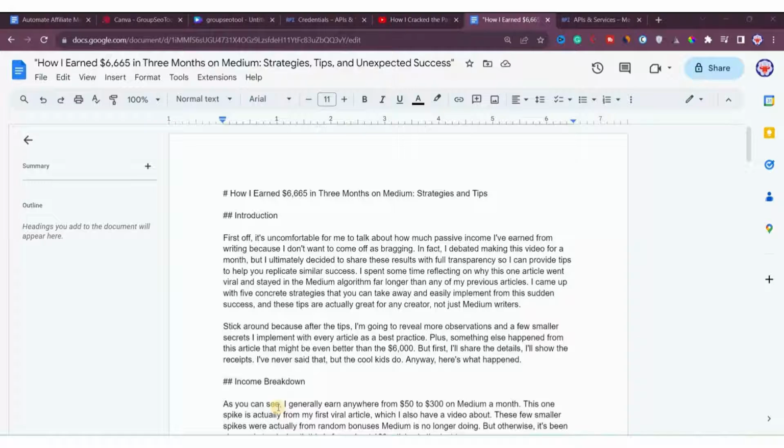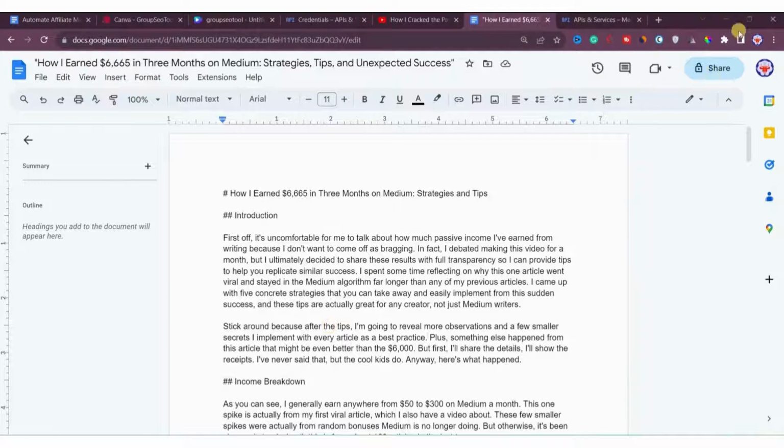So yes, we have to create a new Zapier account, and then we have to connect this Google account. Then we have to give access to our Google document, Google account, to Zapier, and then whenever a new file is created on Google Docs, it will automatically get published to Medium, through the Medium and Google Doc integration with Zapier. Okay, so let's get started.